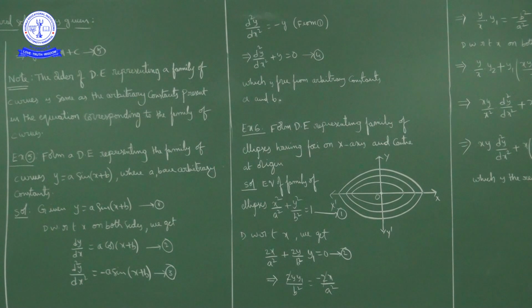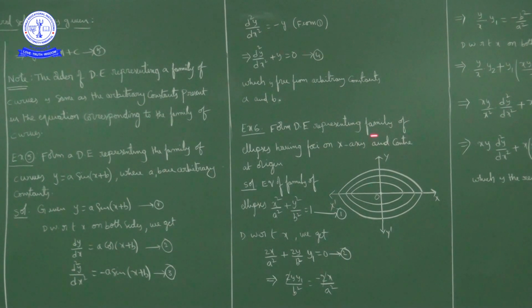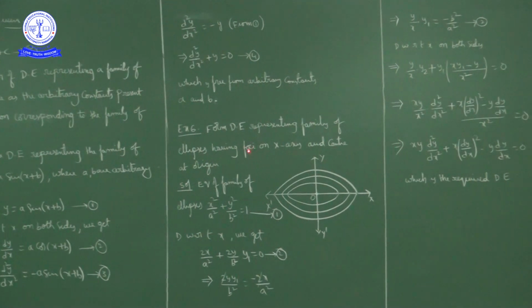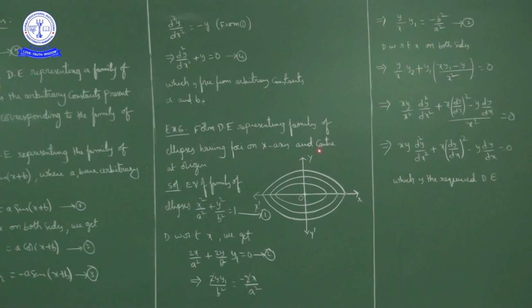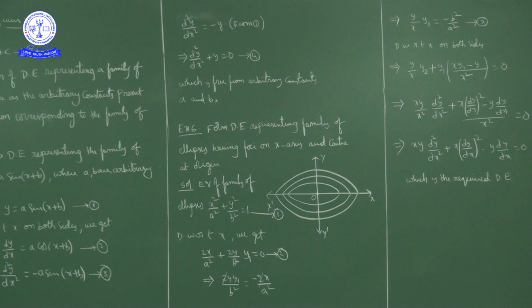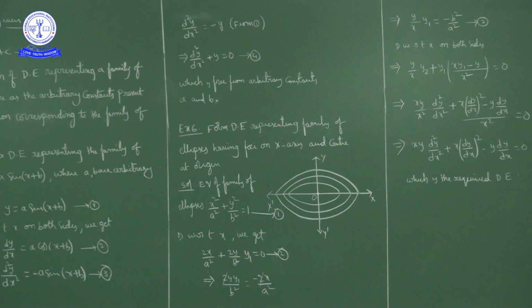Now, example 6: form a differential equation representing the family of ellipses having foci on the x-axis and center at the origin. Foci on the x-axis means the family of ellipses are horizontal ellipses, something like this. This is a rough graph of the family of ellipses, with foci on the x-axis and center at the origin.